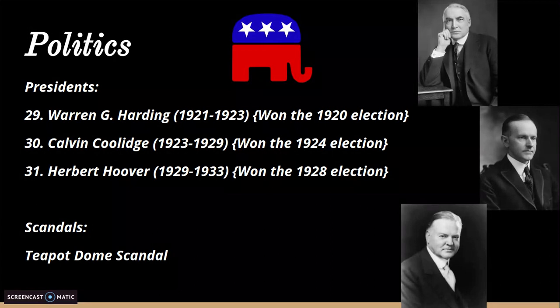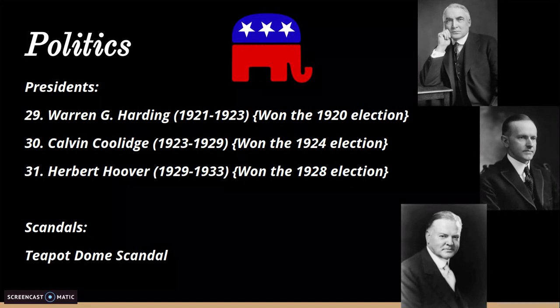He was the 31st president. The 28th president, Woodrow Wilson, technically is also part of the 1920s, but as I said, my 1920s is going to be from 1921 to 1929, so he doesn't really technically count.